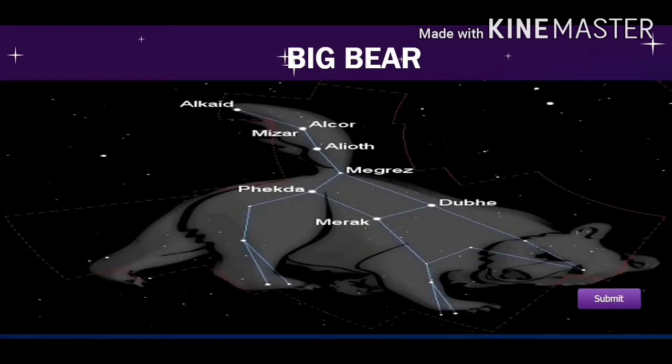So in this slide I have given you the picture of Big Bear. There's a big bear, it's quite big, right? And I have given you the names of stars also. So let's first read them. The first one at the top of the tail is Alkaid. Then after that Alioth. Then Mizar. You can call it Mizar also. Then Megrez. Then on the left Phecda. Then straight to that Merak. And then Dubhe. It's a little bit difficult because the names vary. So you can copy them down and learn them for your examination. It will help you. Okay. Now let's come to the next slide.